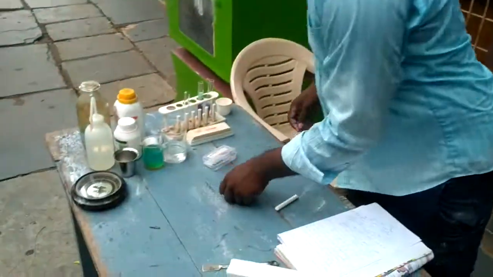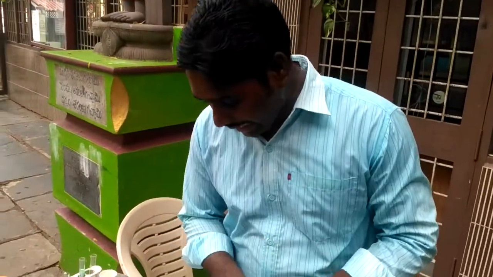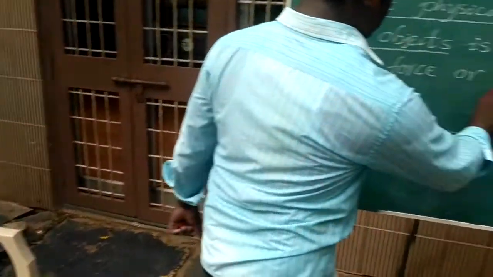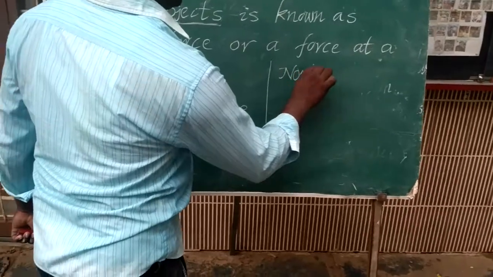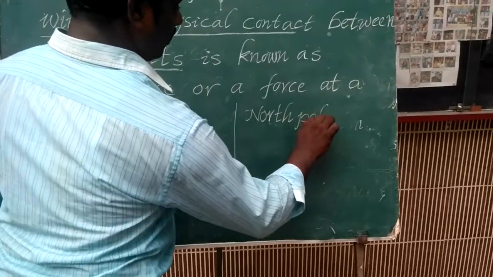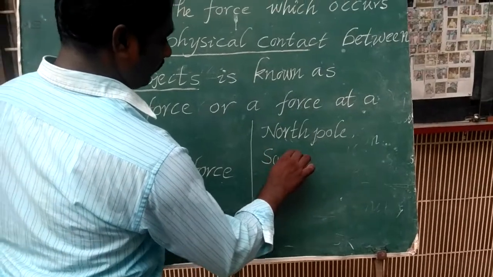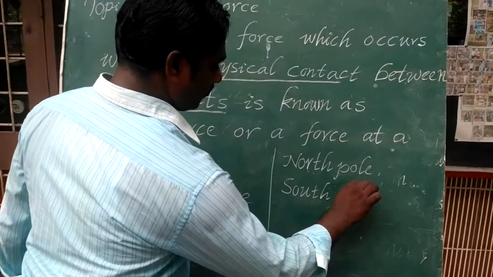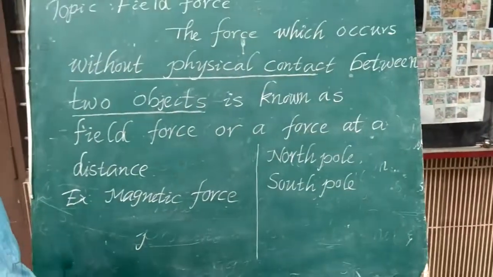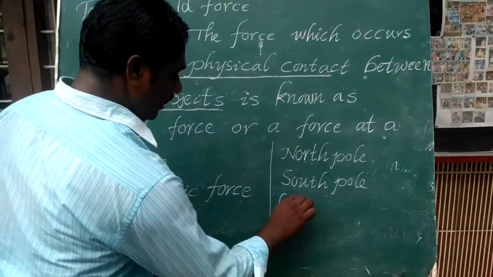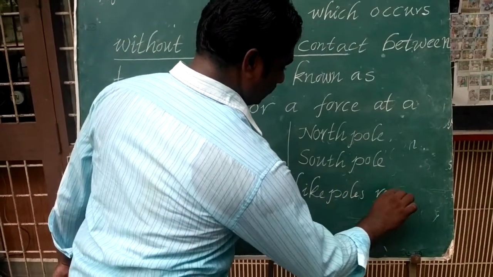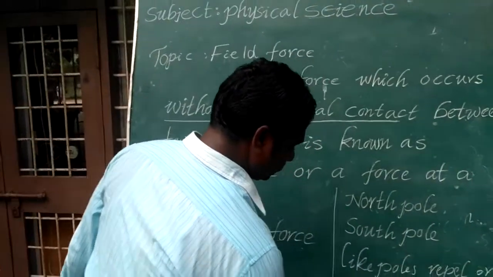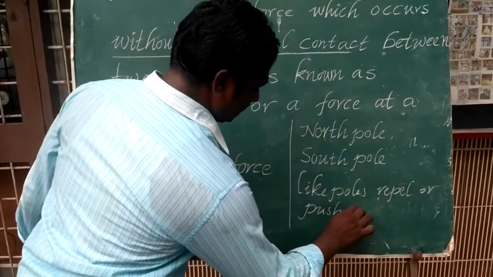Now take two bar magnets. Each bar magnet has two poles: one is a north pole and the next one is a south pole. We notice that like poles repel or push each other.